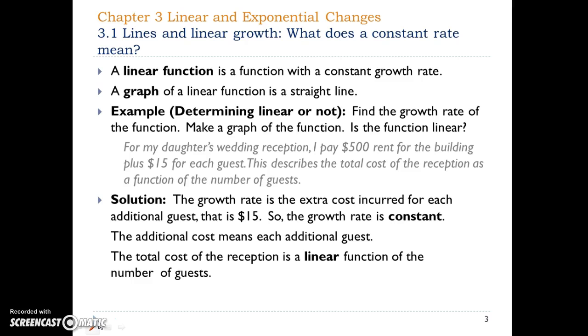The growth rate is the extra cost incurred for each additional guest, that is $15. So the growth rate is constant. It doesn't change as the number of guests changes. The total cost for the reception is a linear function of the number of guests.